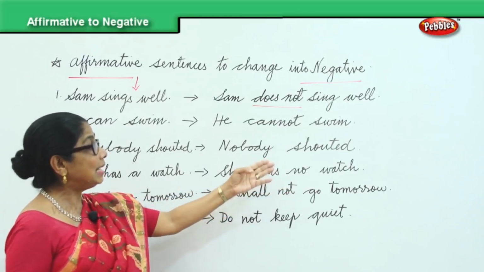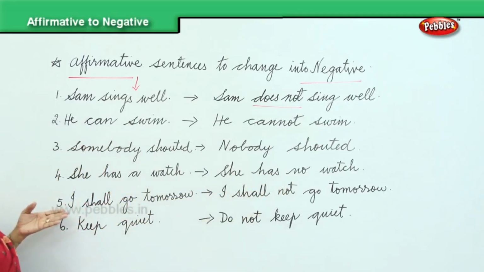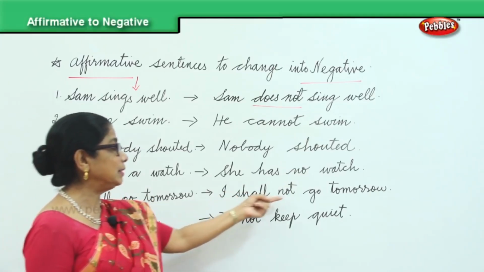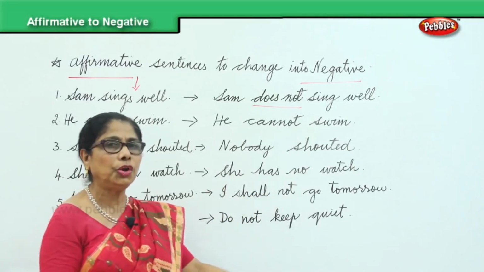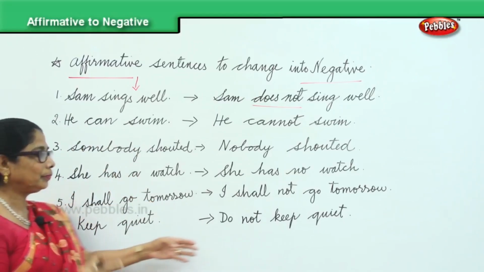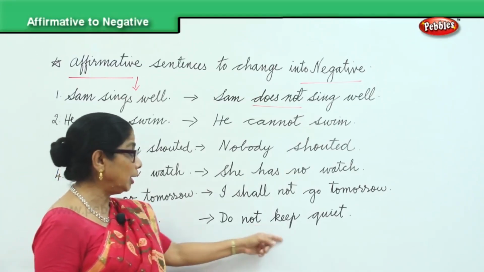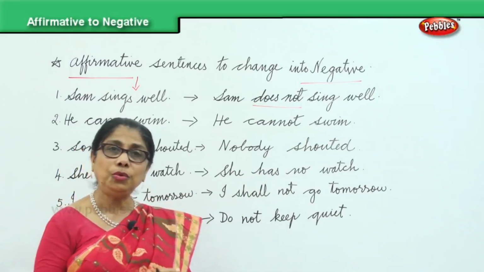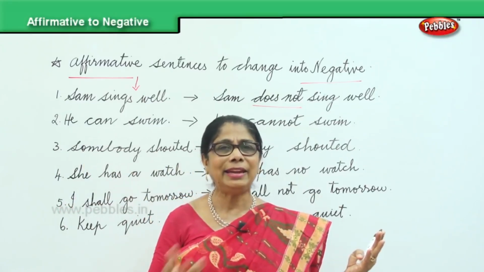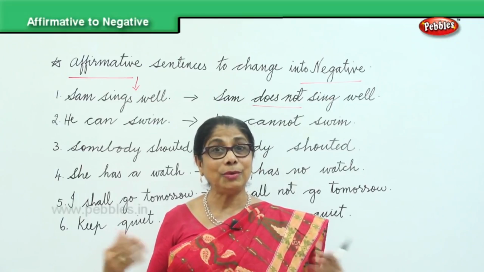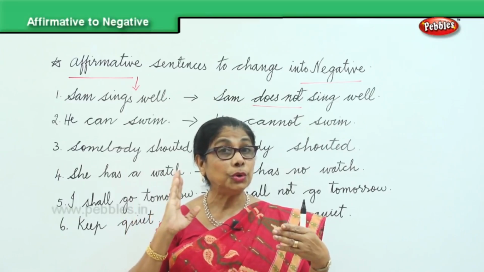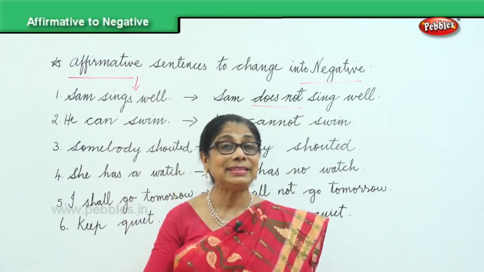You can also say, she hasn't got a watch. She doesn't have a watch. I shall go tomorrow. Positive, affirmative. You changed by putting not. I shall not go tomorrow. You have here, shh, keep quiet. You change it, do not keep quiet. So now you know how to change a positive sentence into negative by adding not, cannot, all that. So now you understand better. It's very easy if you concentrate. It's very interesting grammar.